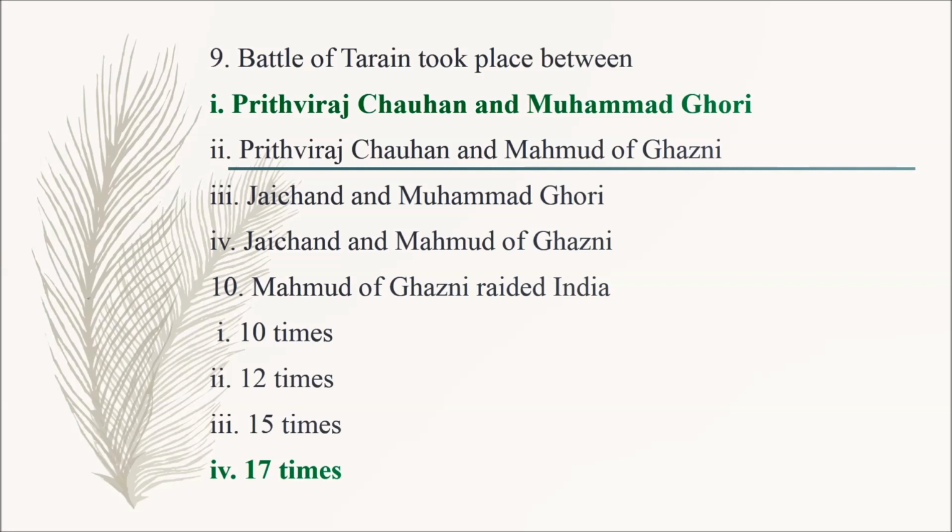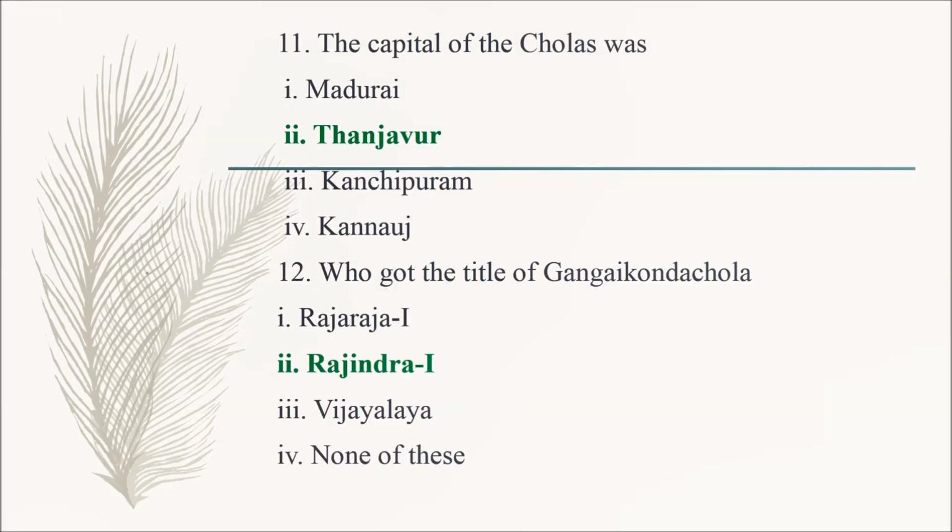Question number 10. Muhammad of Ghazni raided India. Option 1 10 times, option 2 12 times, option 3 15 times, option 4 17 times. So the correct answer is option 4, 17 times. Question number 11. The capital of the Cholas was option 1 Madurai, option 2 Tanjavur, option 3 Kanjipuram, option 4 Kannauj. So the correct answer is option 2 Tanjavur.